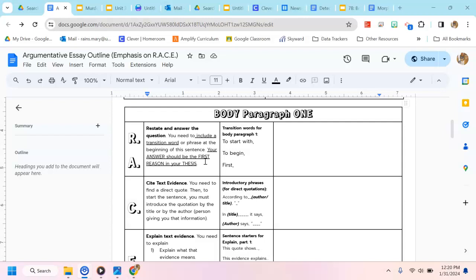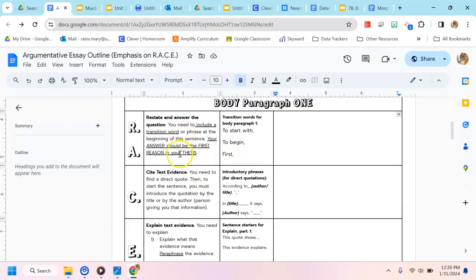The reason why you will include these phrases in your essay is basically to help guide the reader and let them know what to expect. So for the first body paragraph, here are some transitional words or phrases that you can use, but there are several others as well. You could say something like to start with, comma, to begin, comma, or first, comma. That lets them know that they're about to start reading the first part of your argument.